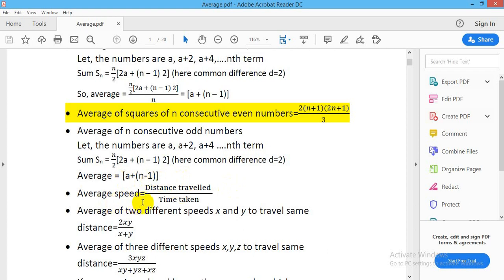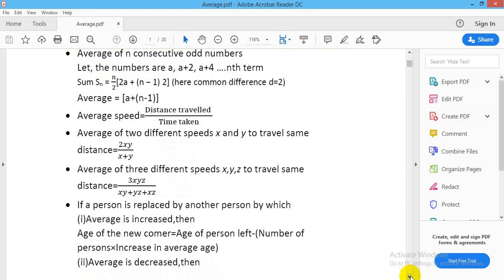Average speed is distance travelled by time taken. Total distance travelled by total time taken is called average speed. Average of two different speeds x and y to travel the same distance is equal to 2xy by (x plus y), and average of three different speeds x, y, z to travel the same distance is equal to 3xyz by (xy plus yz plus xz).